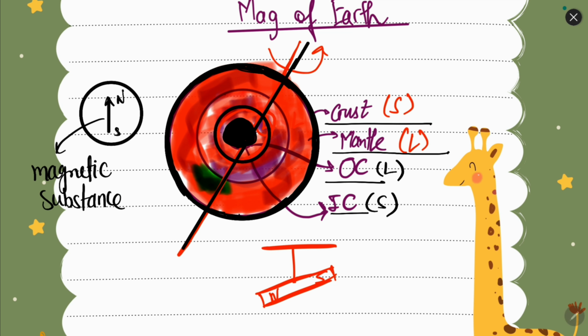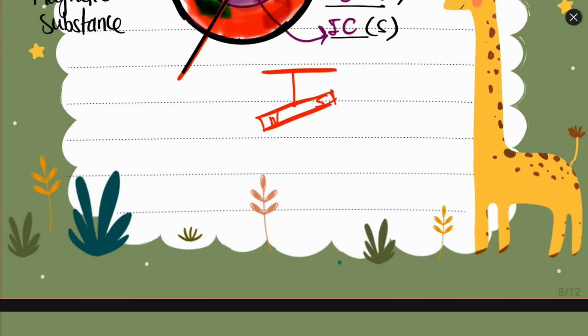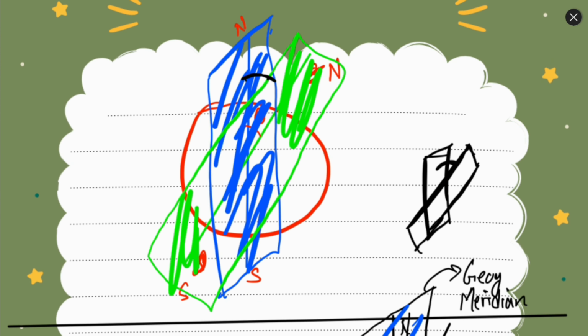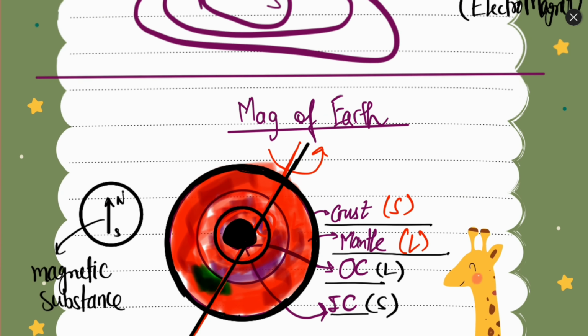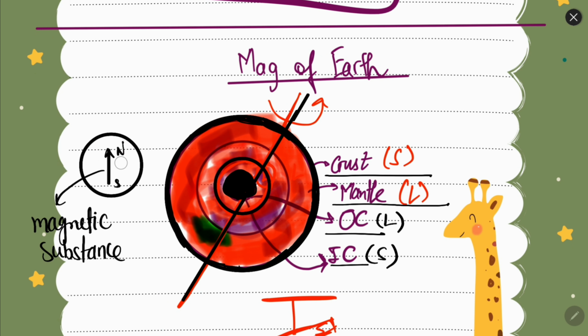Also the liquid layers of metal also move, which helps in having a magnetic field around Earth. So Earth itself is a magnet, and because of that the needle always points in the north direction. Now remember that the needle points to the north pole, so this means that at the geographic north pole we have magnetic south, because this north will be attracted towards the south pole, and towards geographic south we have a magnetic north.